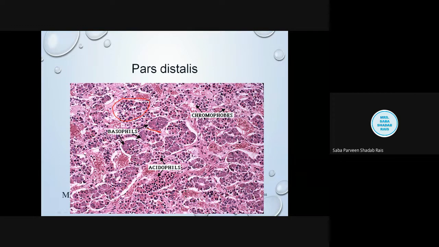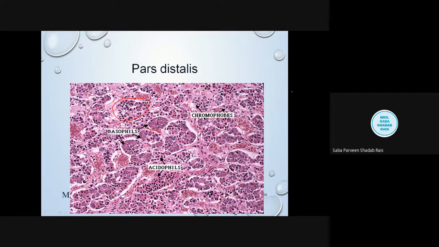So why are such spaces formed? When these cells together form any type of hormone, there is a passage for the secretion of the hormone, and from that passage the hormone reaches the target cell via the circulation. So that hormone has to enter into the blood circulation. For that reason, such a passage is present.